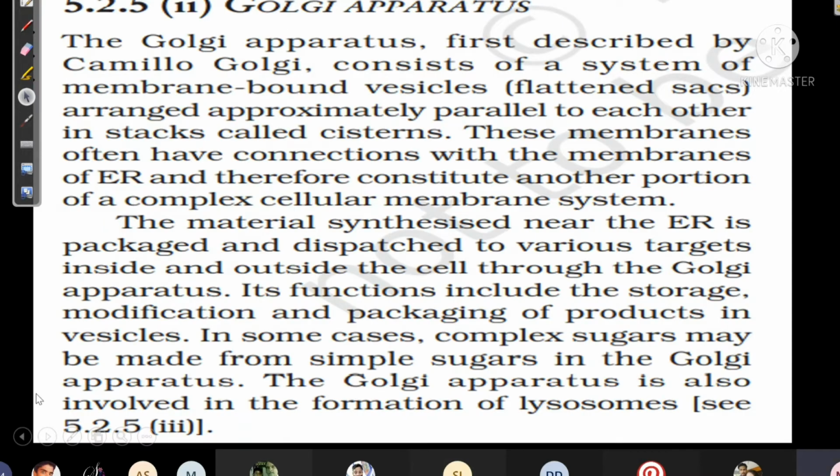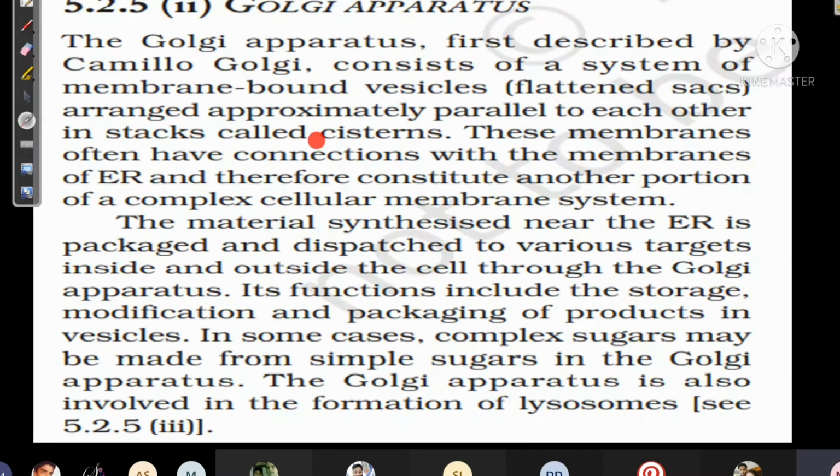Then we learned about Golgi apparatus. Actually, Golgi apparatus is somewhat related to endoplasmic reticulum. The endoplasmic reticulum made proteins and lipids. Golgi apparatus can store them. After storing, they can modify them also. They can change them by combining with sugar. So that is written about Golgi apparatus.